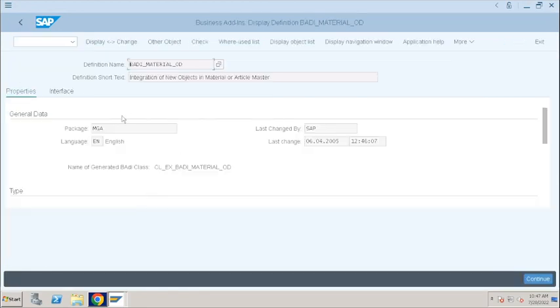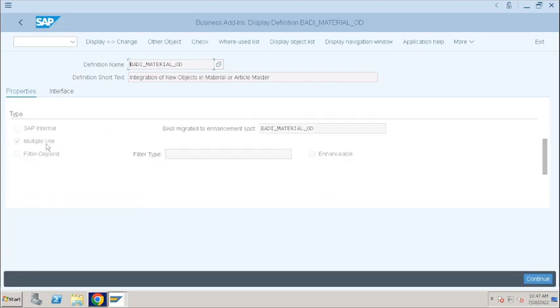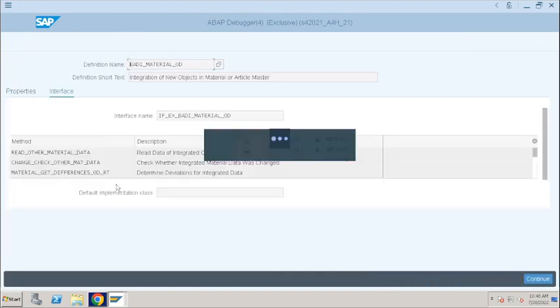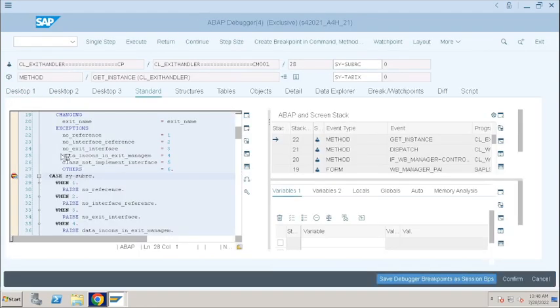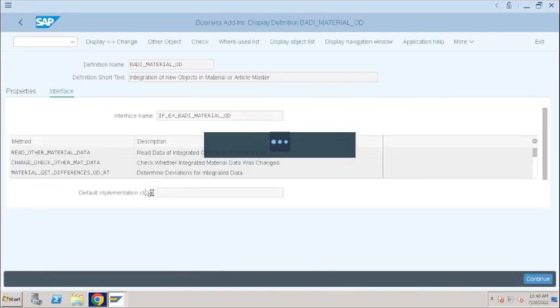This is your BADI definition, right? In SE18, you can check what is the type of the BADI. It is a multi-use BADI. BADI_MATERIAL_OD. It is before displaying that pop-up screen, right? When we click on continue, this BADI definition is available. Go to interfaces and check what are the methods available and check the parameters of the method. Click on F8 here and complete the debugging, because that CL_EXITHANDLER will trigger for each screen action, each screen navigation. But when you are in other transaction codes, don't worry about it.